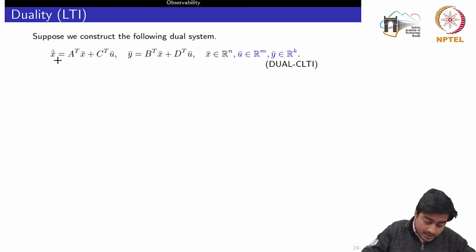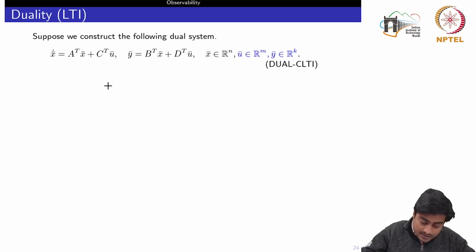I represent my dual system as X bar dot with A transpose, C transpose, B transpose, and D transpose, where C transpose in this dual system becomes my input matrix and B transpose becomes my output matrix, and the state matrix, the input matrix and the output equation are taken as the transposes.